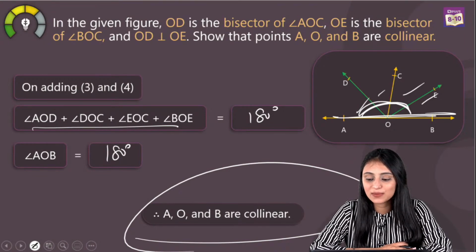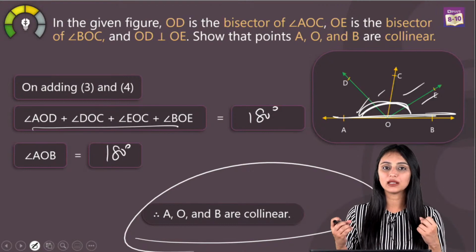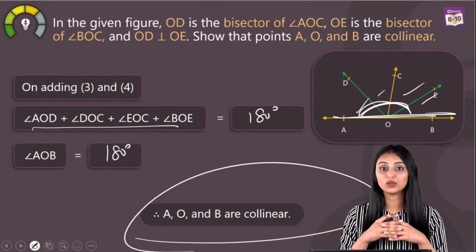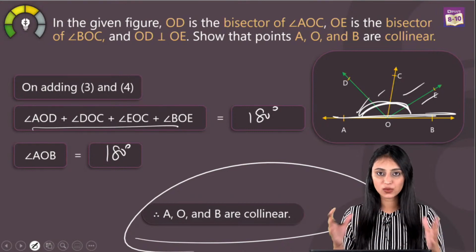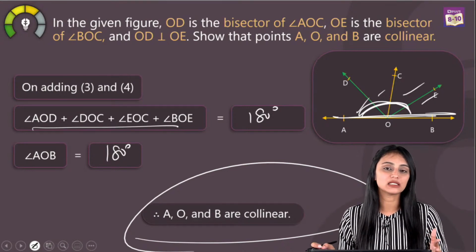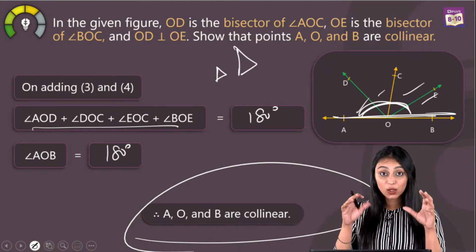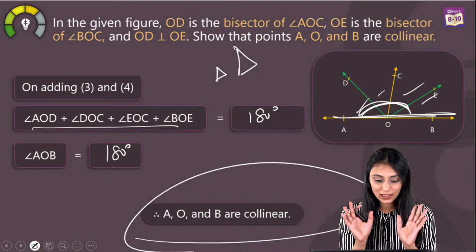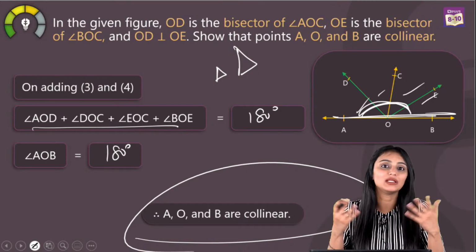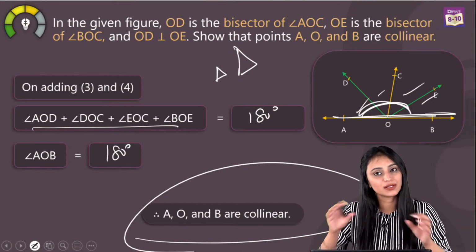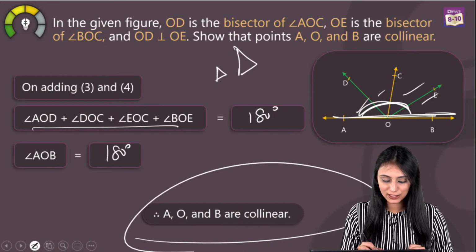Deepak, what is the difference between similarity and congruency? See, Deepak, in congruency, basically all the sides and all the angles are going to be equal when we are talking about congruent figures, right? So everything is going to be equal in them. But in similarity, it doesn't work that way. Like this triangle and this triangle, they look similar because both of them are triangles. They look similar, but they are not congruent. Their side lengths are not equal. Maybe their angles are also not equal, right? So this is the difference. They will only be similar, but they won't have equal side lengths and all.